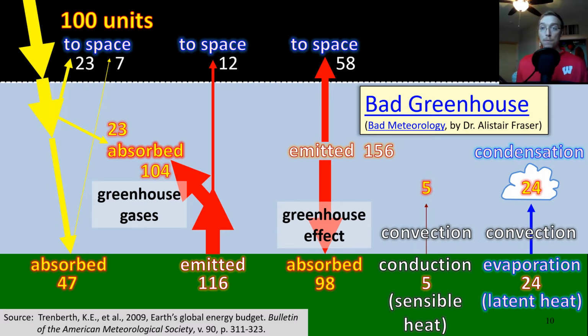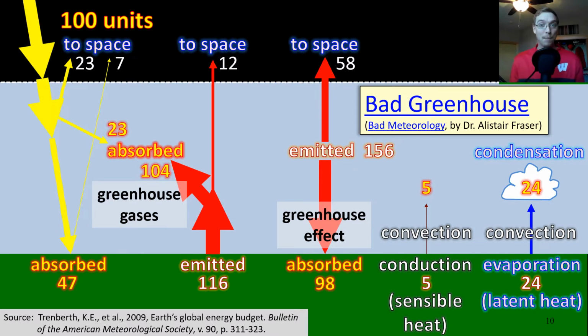So from Dr. Fraser's page, however, without the greenhouse effect, Earth would be uninhabitable, as I mentioned previously. It is becoming increasingly clear that we're also experiencing global warming, but that is a different matter. The greenhouse effect is the name applied to the process which causes the surface of the Earth to be warmer than it would have been in the absence of an atmosphere. We have an atmosphere.